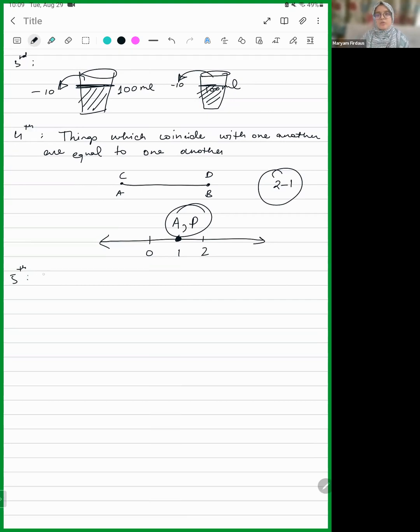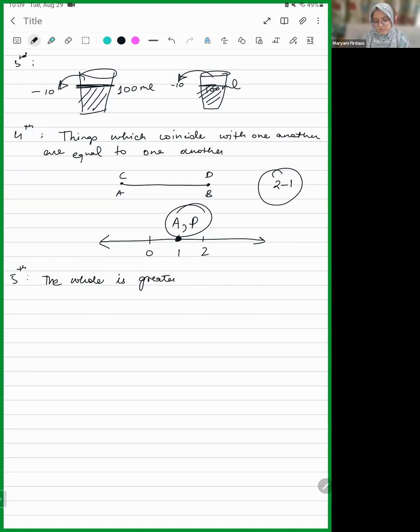Then the fifth one is also very obvious. Zen, do you want to read it? The fifth one? Okay, Avni. The whole is greater than the part. What does this mean, Avni?